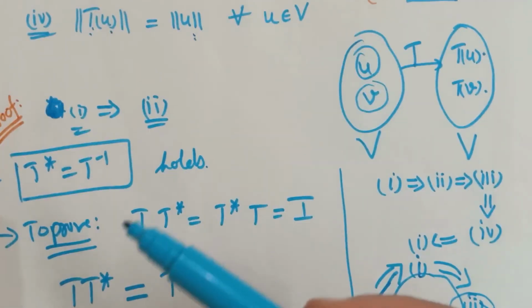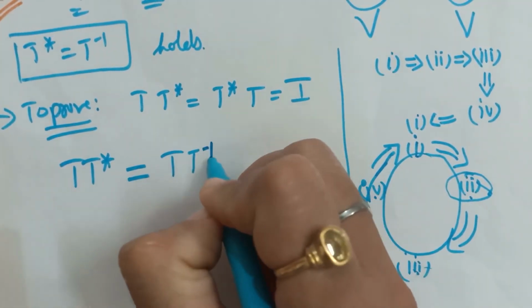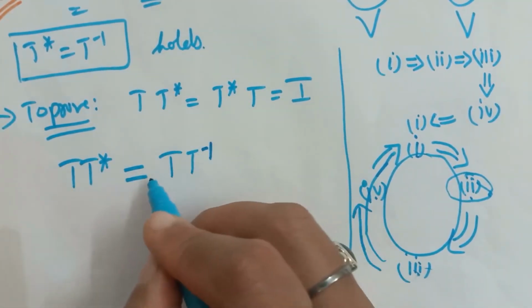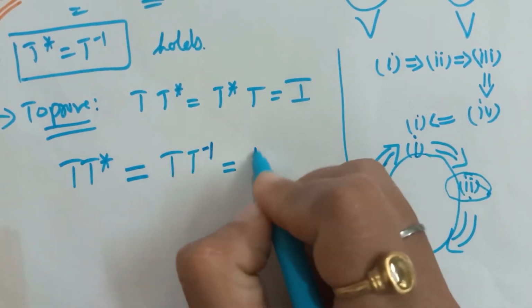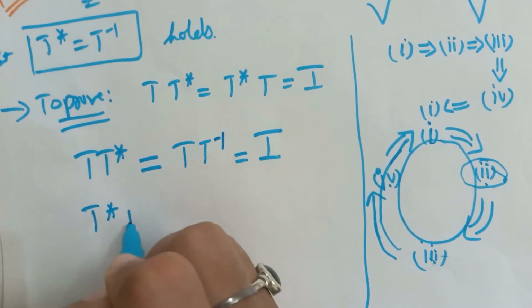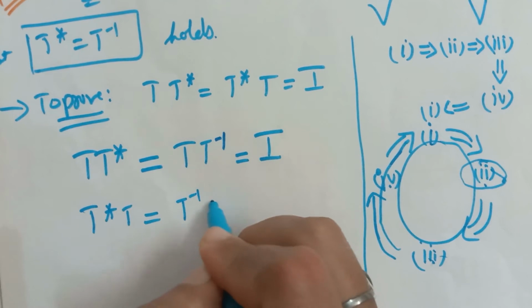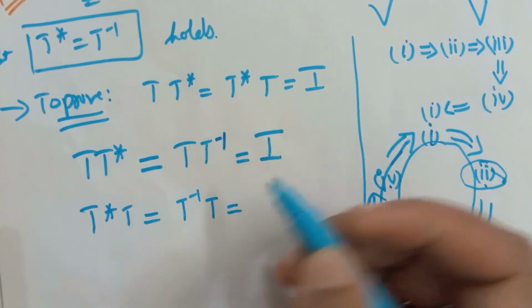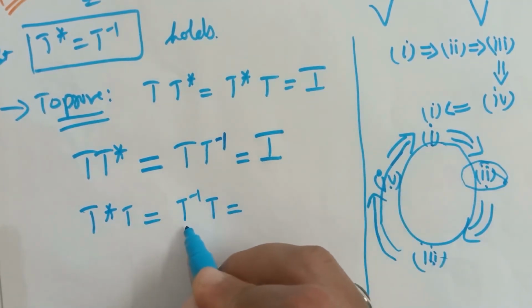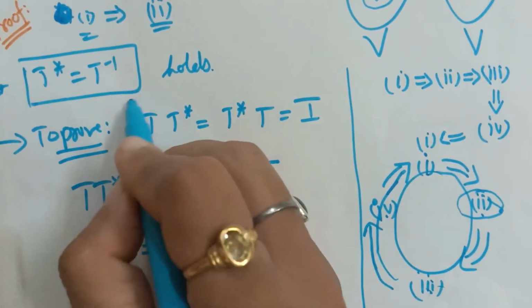So here T star and T inverse both exist. So T T inverse, since T inverse is the inverse of T, by properties of transformation this would be equal to identity obviously. Similarly T star T, so put again the value of T star, that is T inverse into T. Again we know that since T inverse is the inverse of T, this would be equal to identity. So this condition holds.